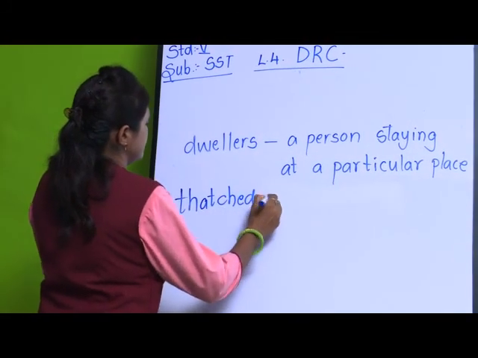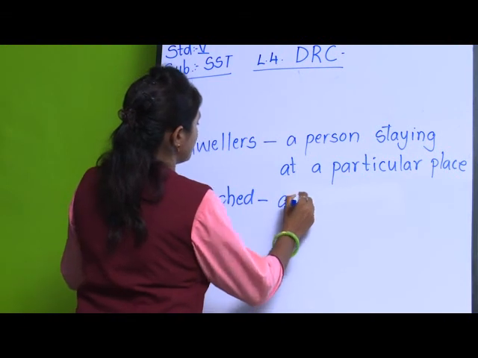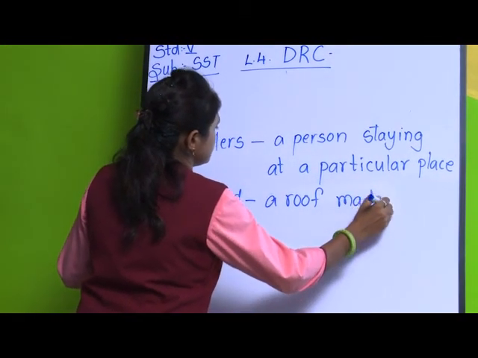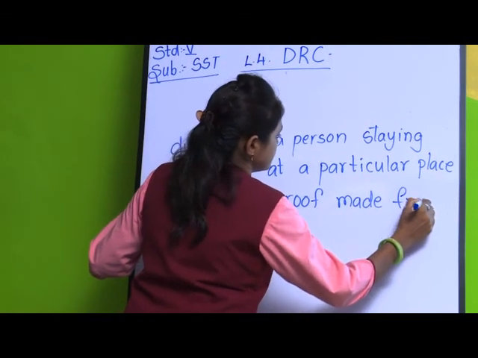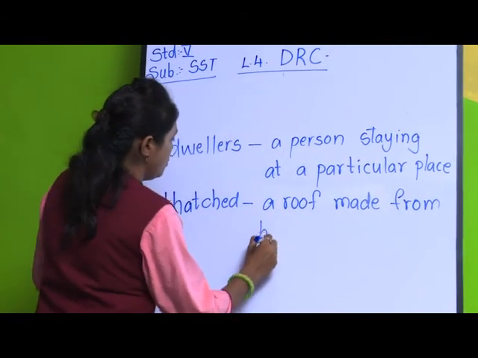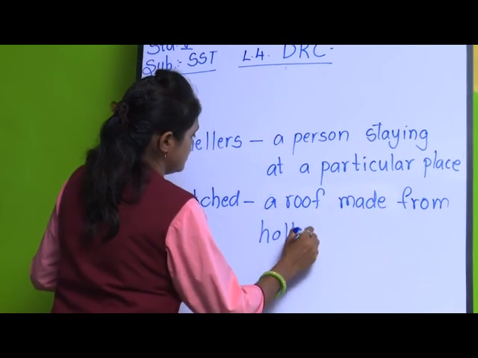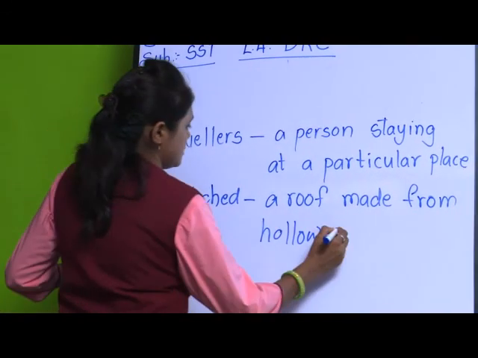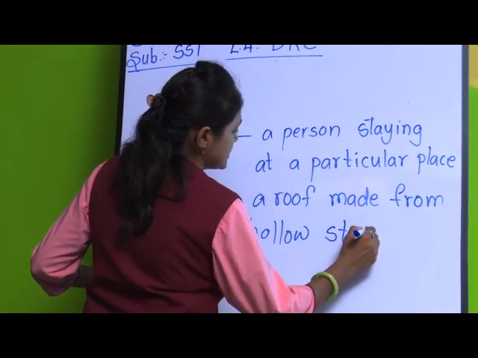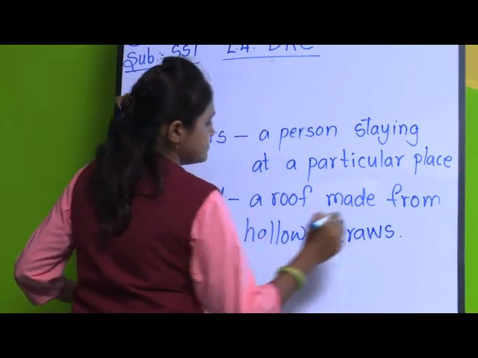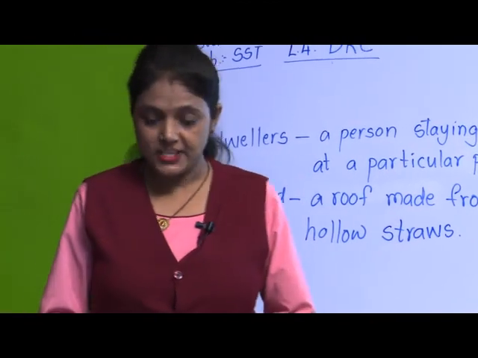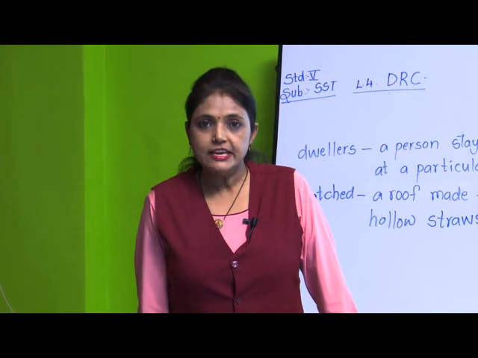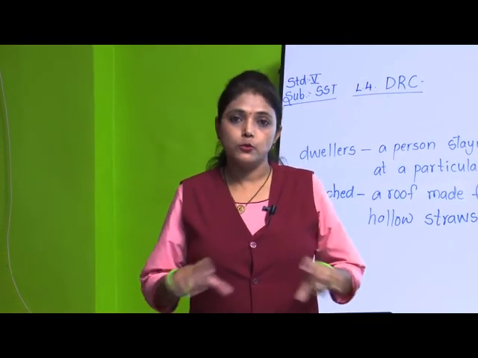T-H-A-T-C-H-E-D, a roof made from hollow straws or bamboo, you can say. Okay, these are thatched roofs made from dried leaves or straws or bamboos.